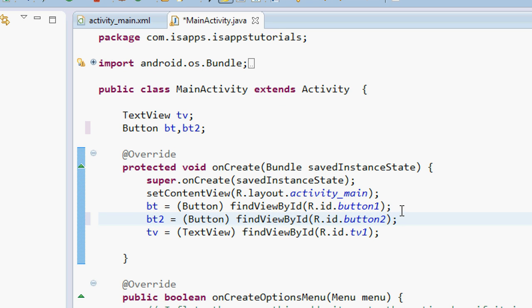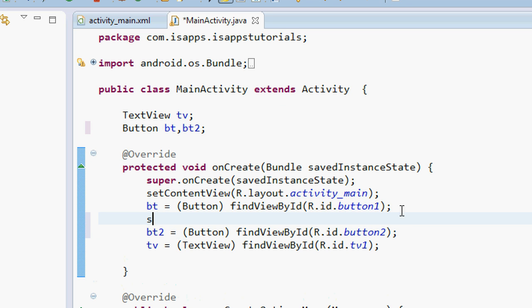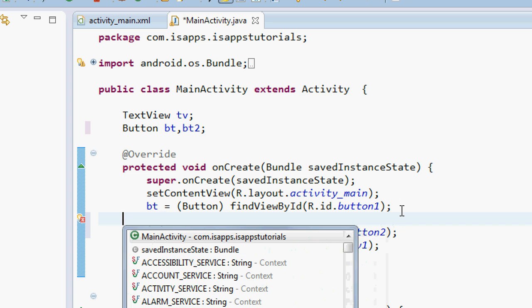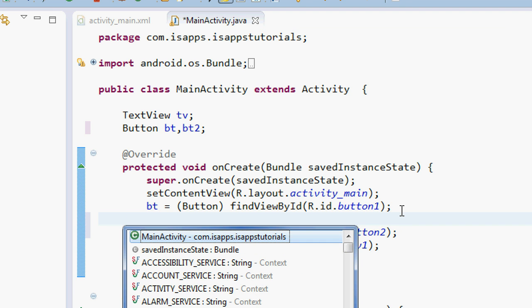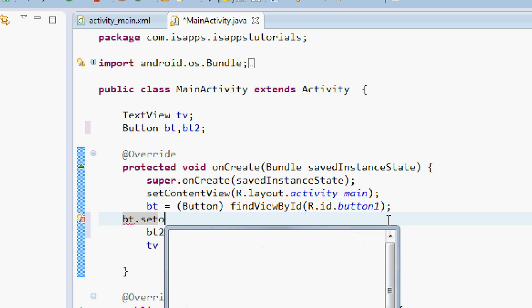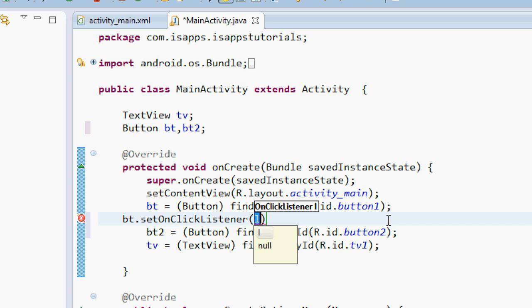So now what we have to do is set an on click listener to the button. bt.setOnClickListener, and instead of creating a new on click listener which is of inner type, I'm going to say this, which is going to refer to the main activity.